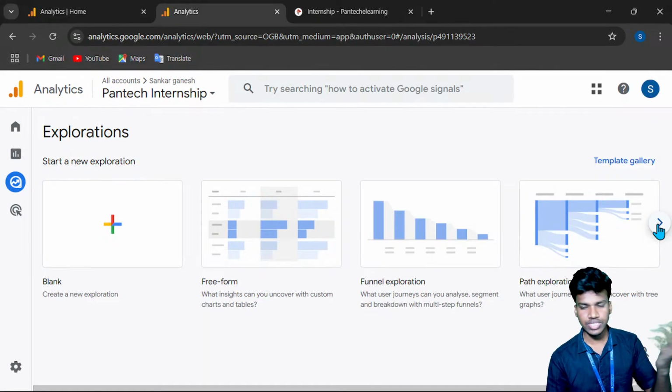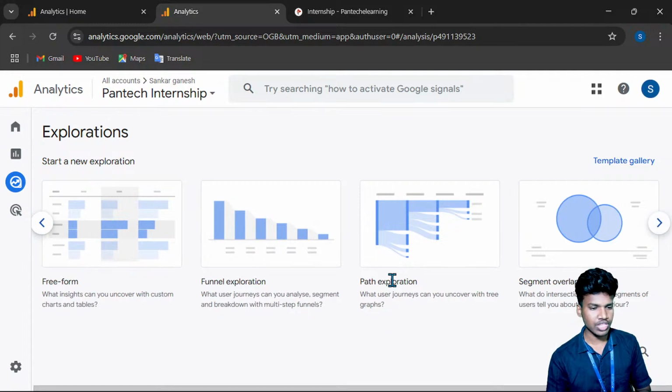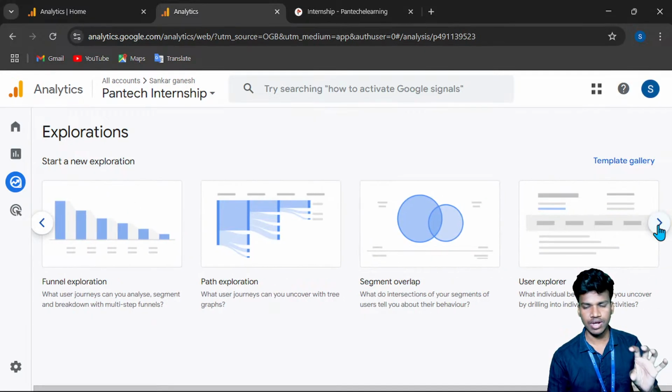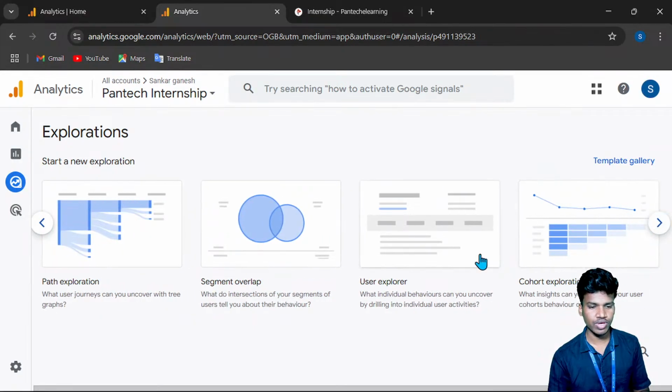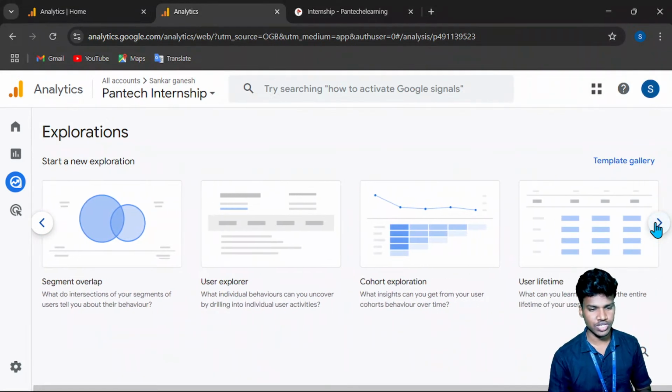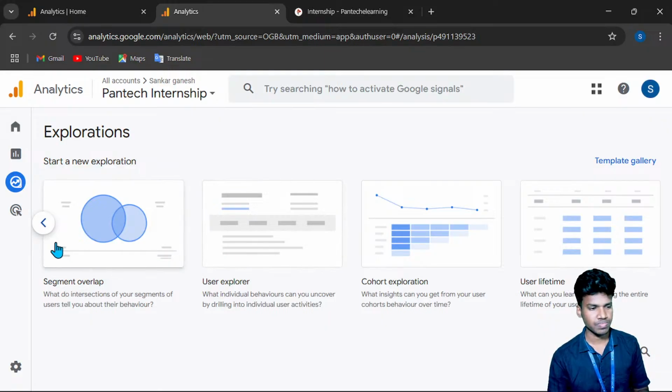Funnel means the data will be shown column-wise as a funnel. Path means the visualization happens as a tree, a flow chart. Segment overlap means it's combined with a pie chart and a donut chart. User explorer means you can customize it. Cohort exploration means a line as well as a matrix combined in the visualization. And user lifetime is also table-like, matrix-wise.